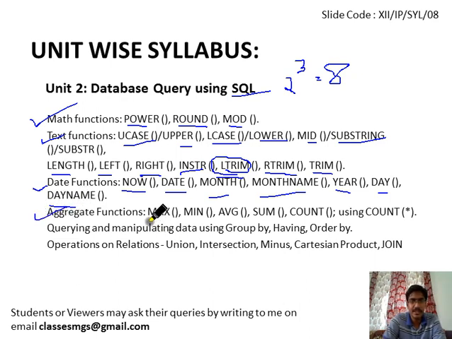Aggregate functions we have already discussed in pandas as well. Maximum is basically used to calculate the maximum of the column. Min is used to calculate the minimum of the column. Average is used to calculate the average of the column. Sum, count star, etc. we will discuss whenever we come to this topic.